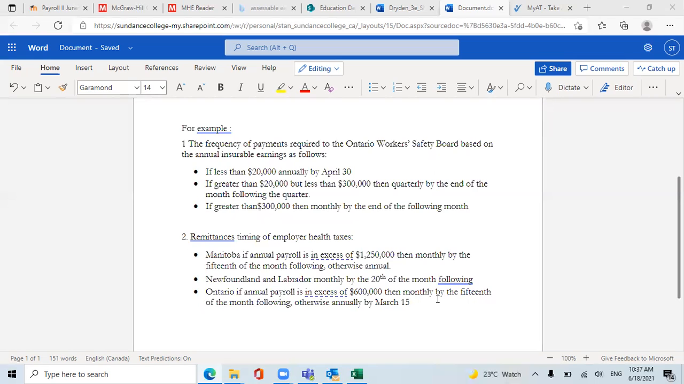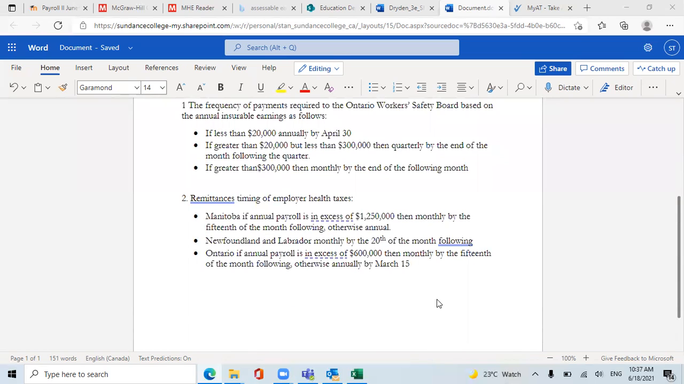If greater than $20,000 but less than $300,000, then it's required to be paid quarterly by the end of the month following the quarter. If greater than $300,000, then monthly by the end of the following month. So that's for the Ontario workplace safety board. There is also employer health tax. For example, for Manitoba, if annual payroll is in excess of $1.25 million, then it is required to be paid monthly by the 15th of the month following, otherwise it's annually. See, if it's more than $1.25 million, you should pay the employer health tax monthly.